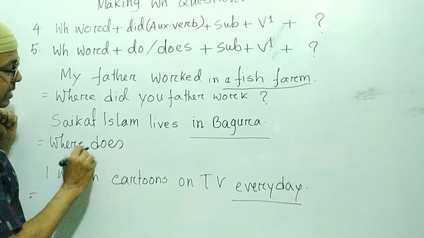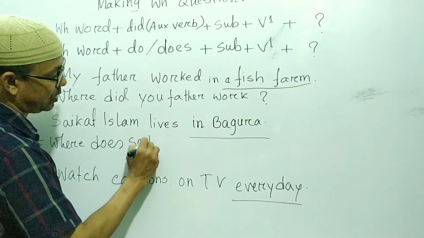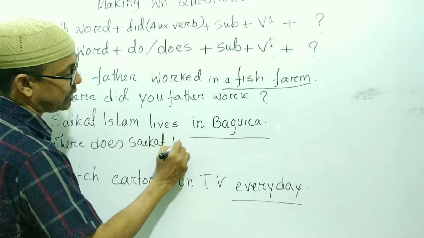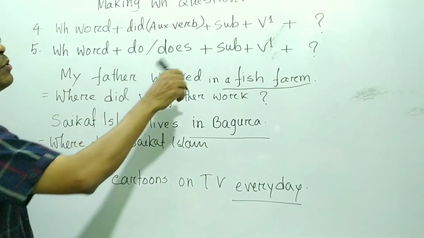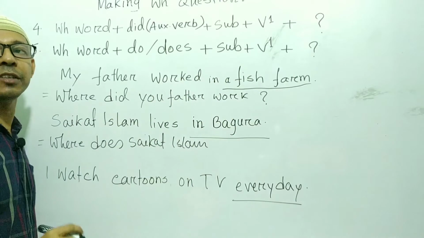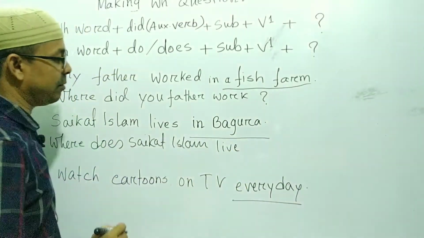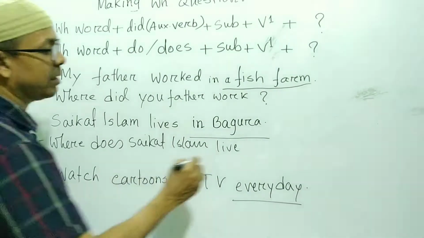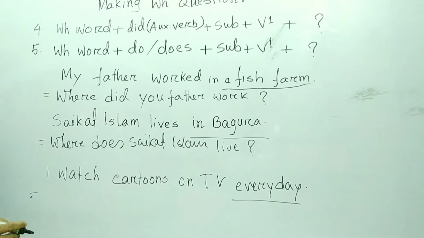So, where does? Then the subject, Shoikut Islam. Then V1, that means the present form of the verb live. Only live will be used here. And the question mark at last. So, where does Shoikut Islam live?